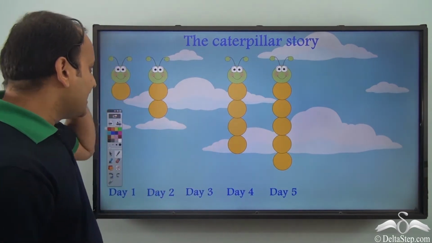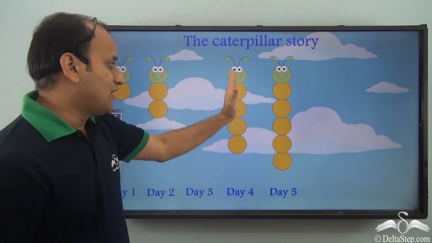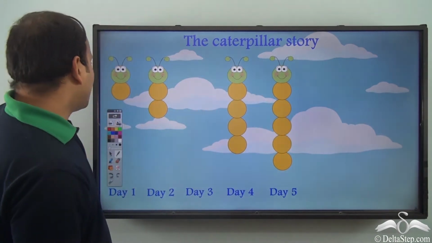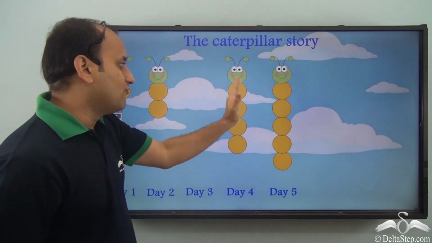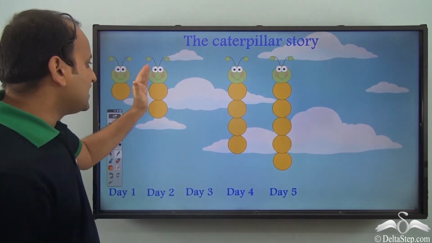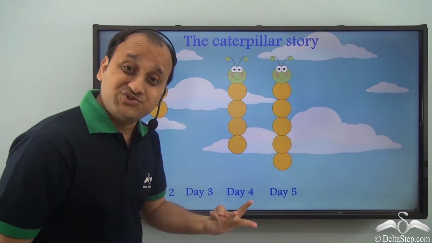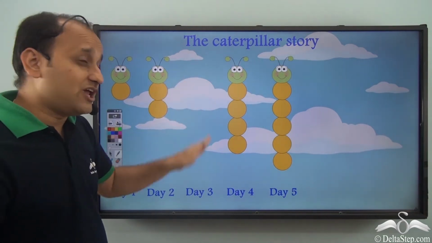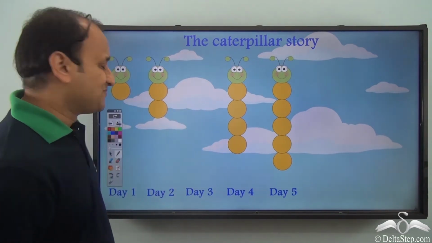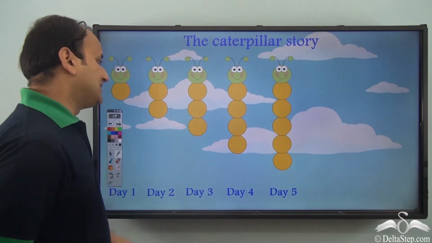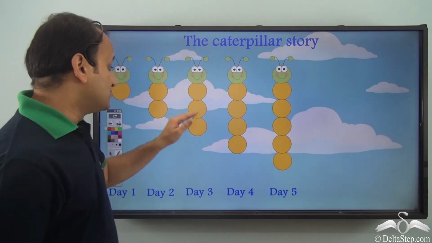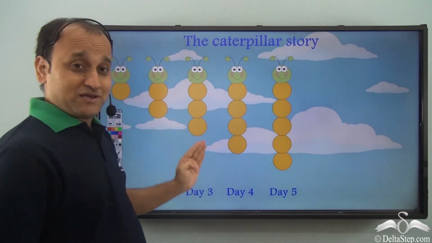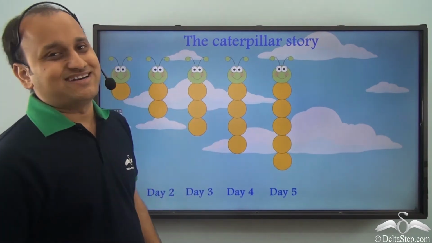Well, definitely after 2, if you have 4 and 5, after 1 you had 2, after 4 you have 5, so definitely after 2 you will have 3. So definitely the caterpillar was 3 units long on day 3. So with the help of pattern, he was able to draw the picture for the third day.